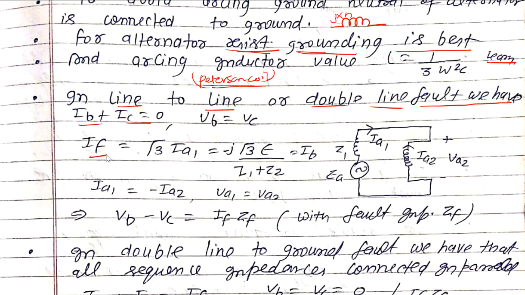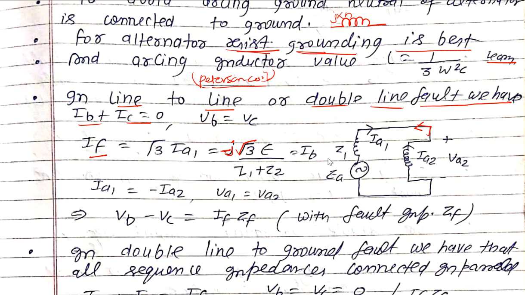The fault current is IF equal to root 3 times IA1, which is equal to minus j root 3 times E divided by Z1 plus Z2. From this diagram you can see the relationship: IA1 and IA2 are equal in magnitude but opposite in sign, and VA1 is equal to VA2.